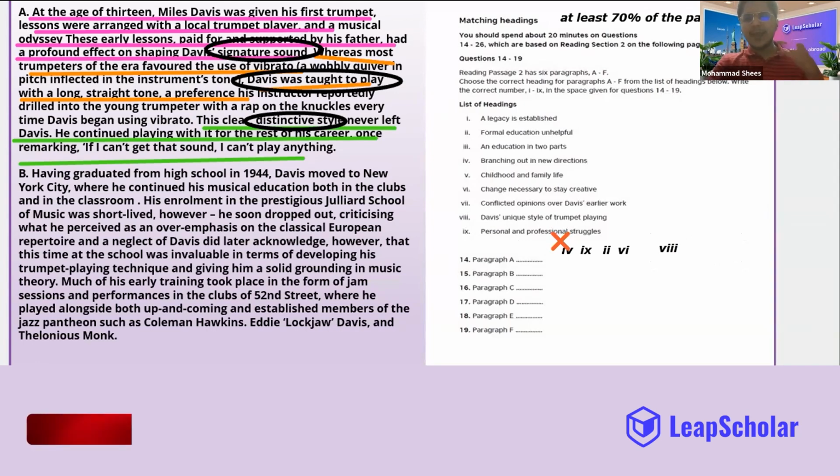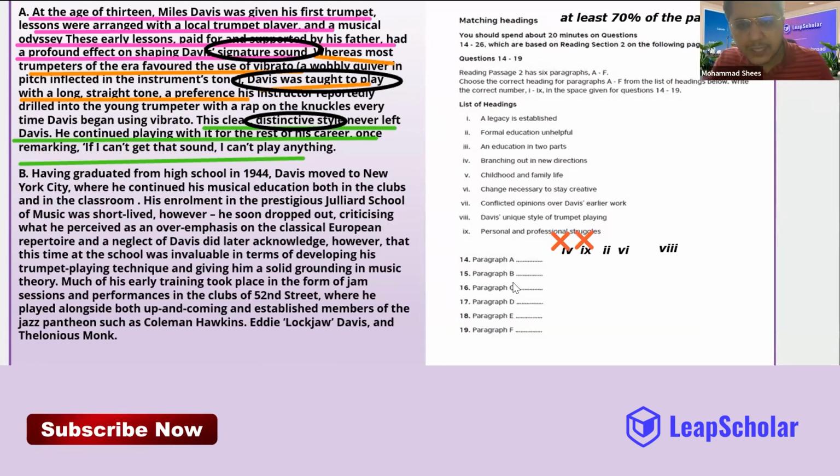Guys, can you tell me where is his personal life? Can you tell me his wife, his kids, his relationship with parents, his relationship with friends, his girlfriends, anything that you can see? Anything about his personal life? Just the name of his father, I think lessons were arranged with the, yeah, not there.